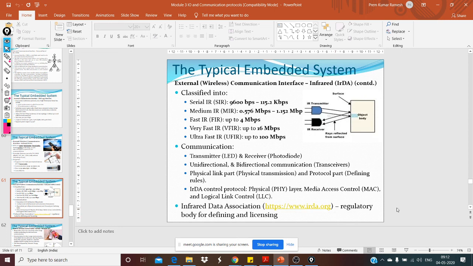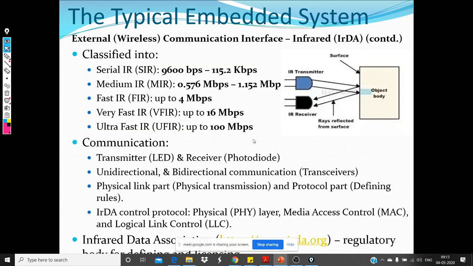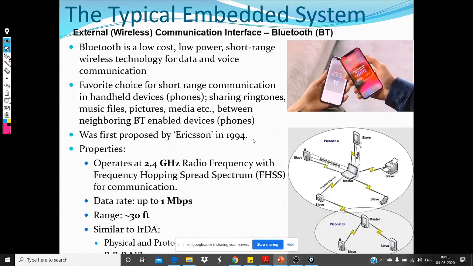They fix the standard for infrared communication, for example, all these terminologies and where the ranges fit in, right? So these are all fixed by the IrDA. Any questions on this? Okay, if not, we'll move to the next topic.